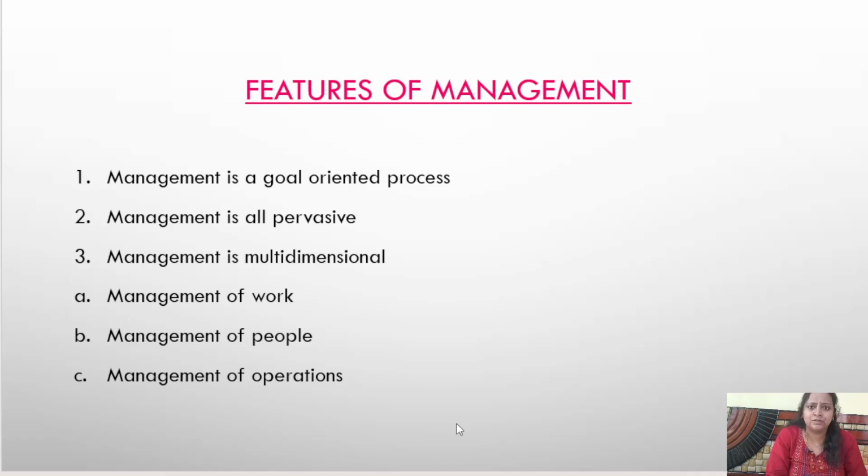Management of operations. Management of operations is nothing but management is required in all the operations of the business. The operations which you do in finance, marketing, sales, production, converting raw materials into finished goods. In all these operations, management is very essential. So management helps to do all these operations effectively and efficiently for the purpose of achieving the organizational objectives. So management is multidimensional. You have to manage your work, your people, your operations.